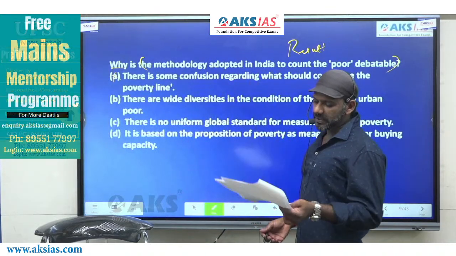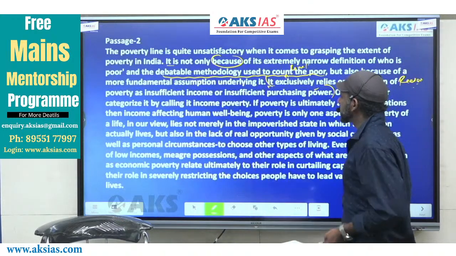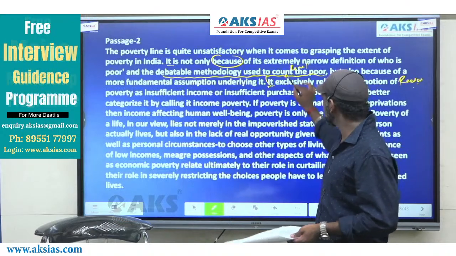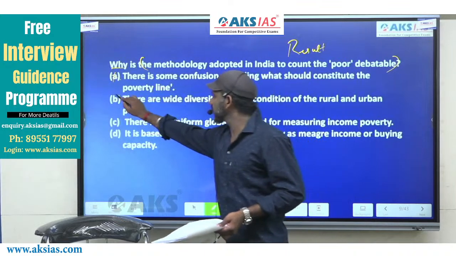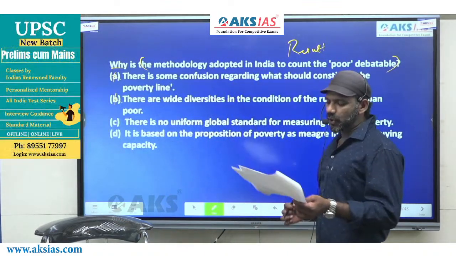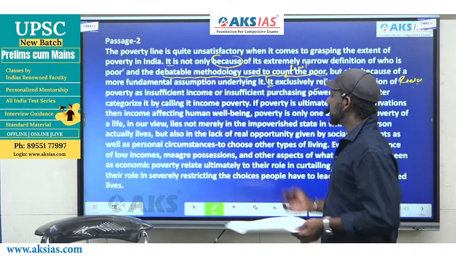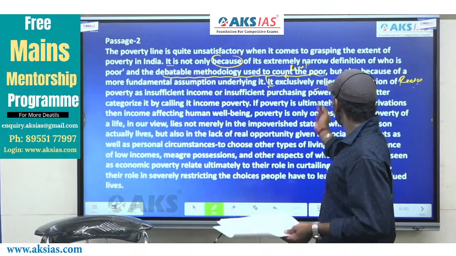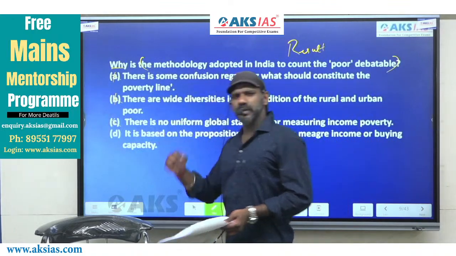Come to B. There are wide diversities in the condition of the rural and urban poor. Wide diversities in the condition of the rural and the urban poor is not a part of the details given in this sentence. This too cannot be the answer to this particular question. B is also gone. Come to C. There is no uniform global standard for measuring income poverty. No uniform global standard of measuring income poverty is not talked about in this sentence. Option C is gone.